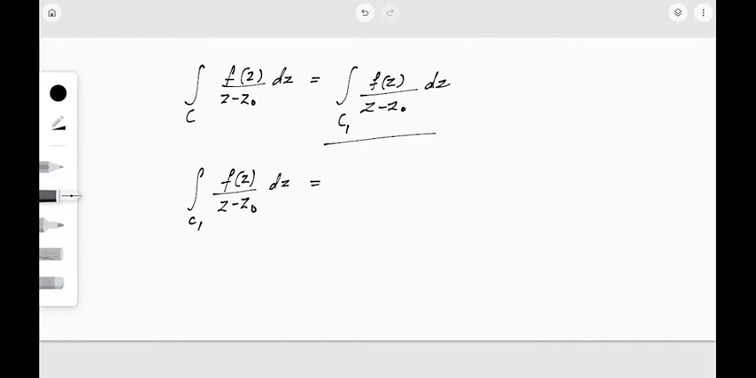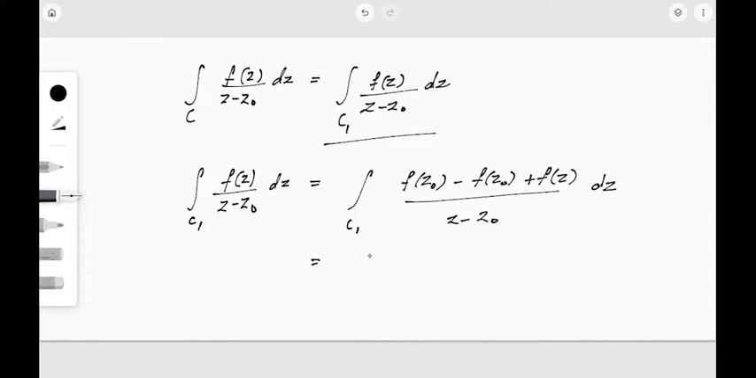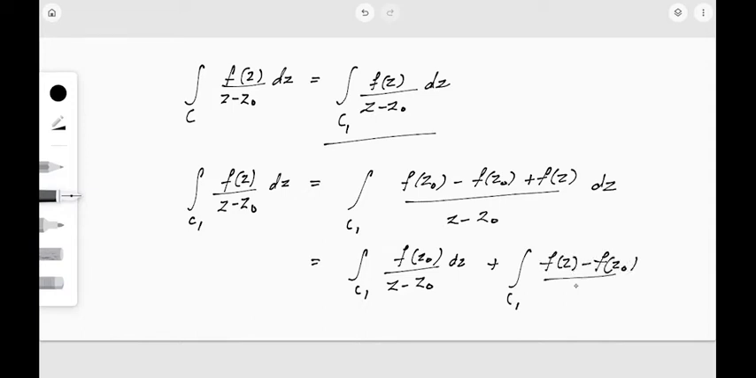This is nothing but I am going to add and subtract f of z dot in the numerator. So it does not change the function, by z minus z dot into dz, and I'm going to split this into two. That is, one is integral over C1 f of z dot by z minus z dot into dz, and the other one is integral over C1 f of z minus f of z dot by z minus z dot into dz. So this much is clear, I guess.